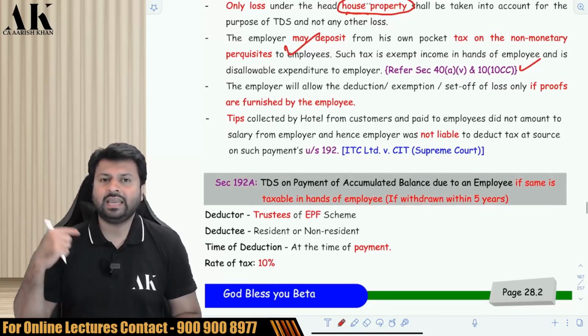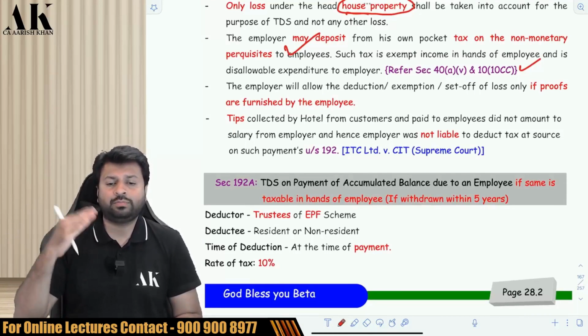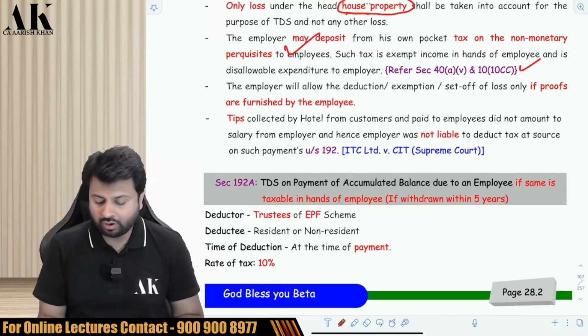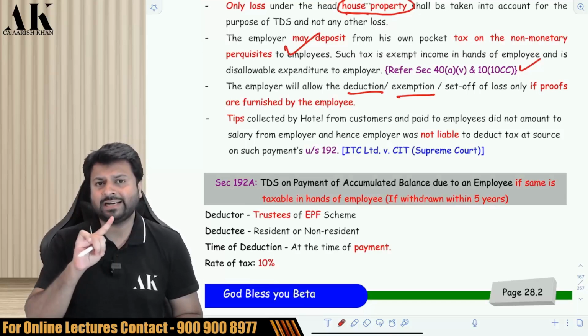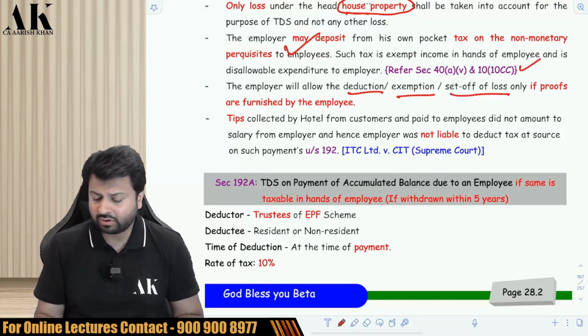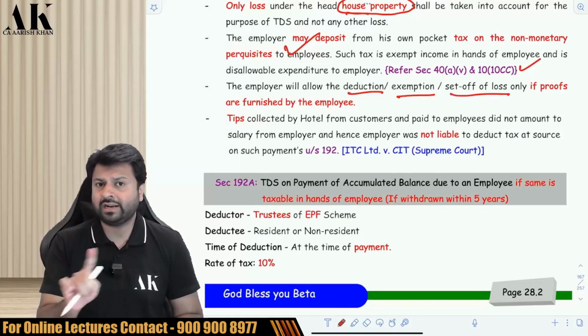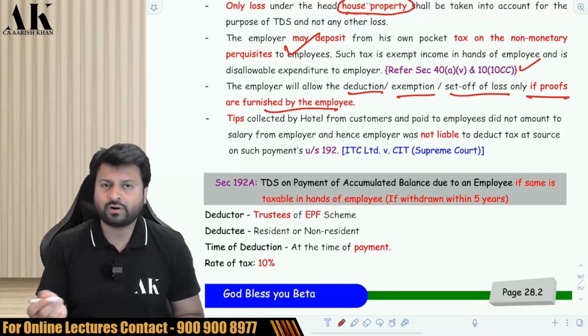Next, is the employer liable to take all the proof for the relevant deductions? Yes, for all the relevant deductions that he is making while deducting the TDS, for all the relevant exemptions that he is giving while deducting the TDS, for all the relevant set off that he is making while deducting the TDS, he has to obtain the proof from the employee.